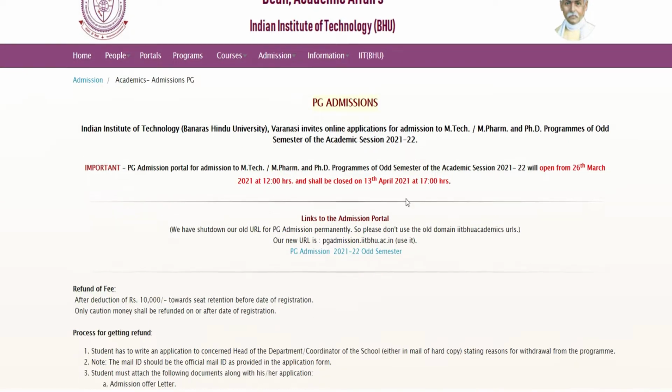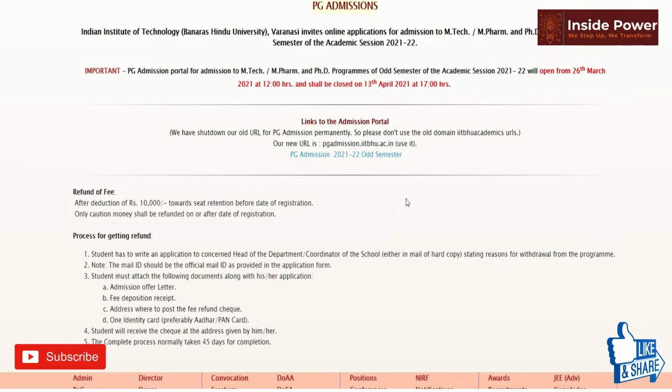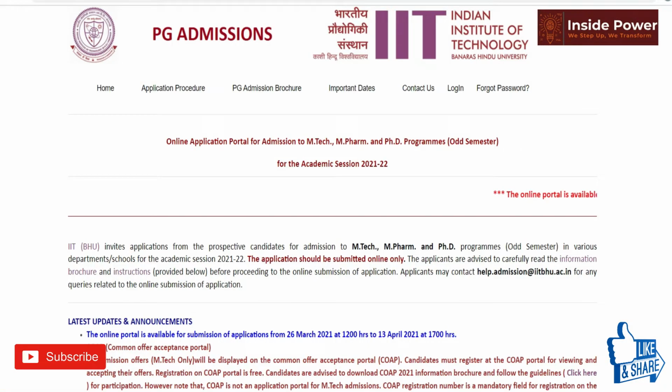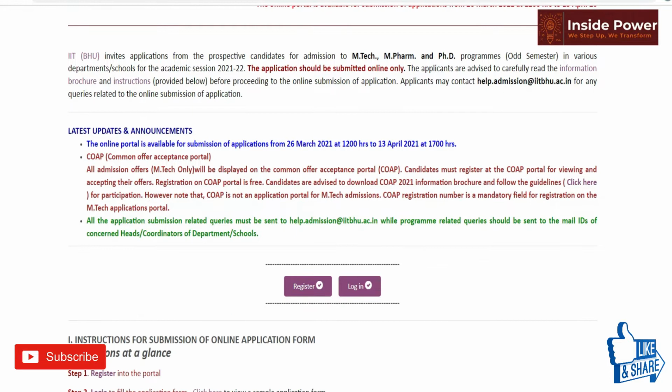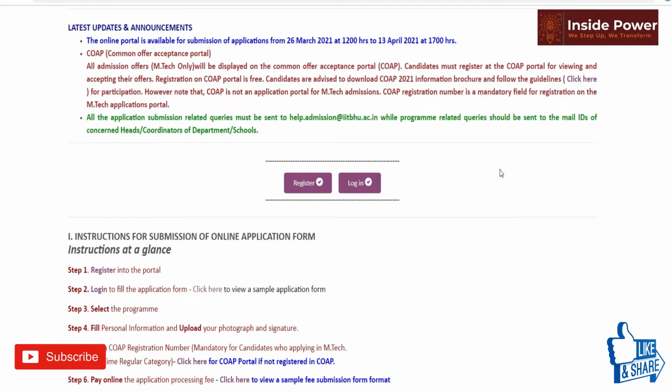So we are on this website. So we will have the detailed information on this PG admission 21-22 odd semester. If you click here, you will get the interface for the PG admission. Okay, so this is the PG admission portal for the academic year 21-22. Okay, so for MTech, MPharm and PhD program, this application is now started. Okay, last date is 13th April. So online portal is available for the submission of application from 26 March to the 13th April. Okay, so this is the date and the time.